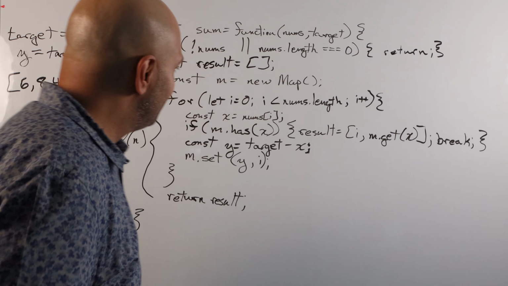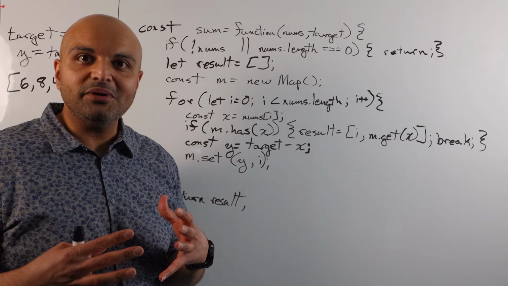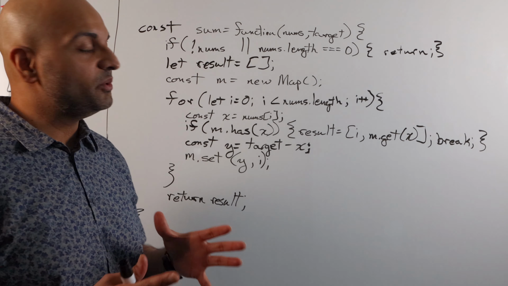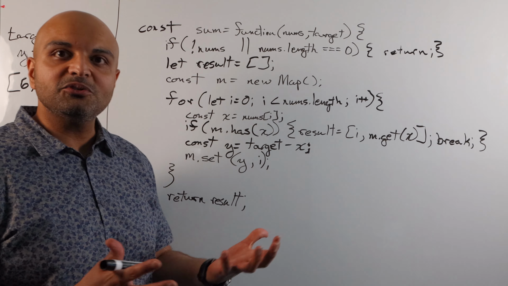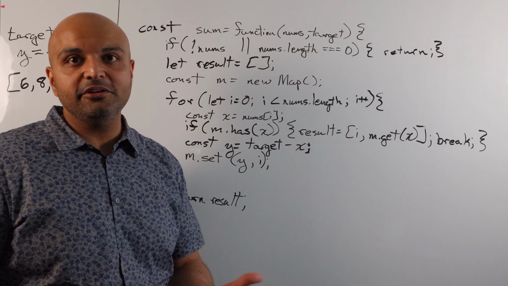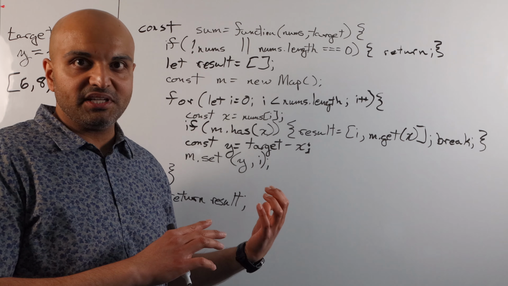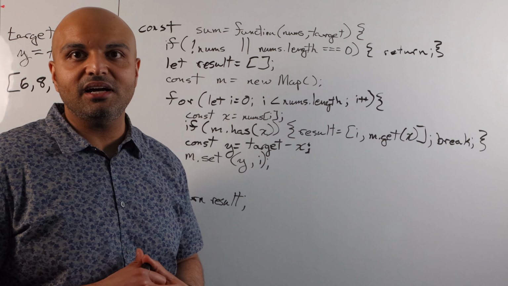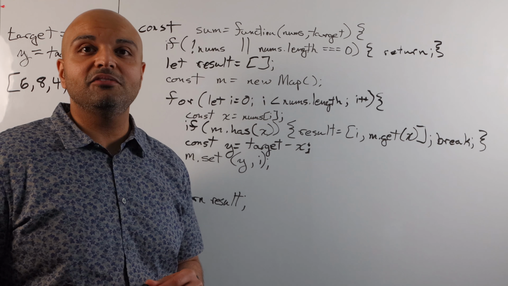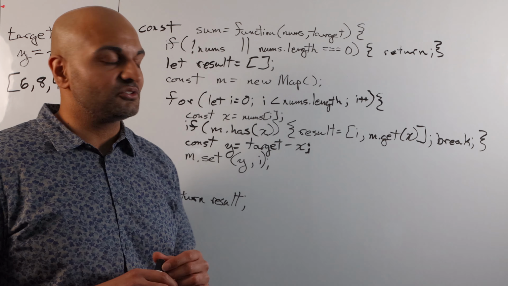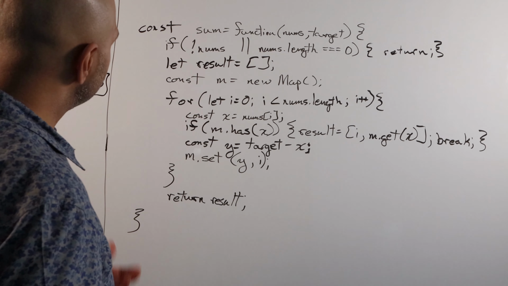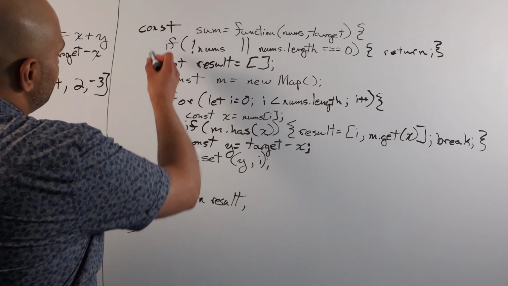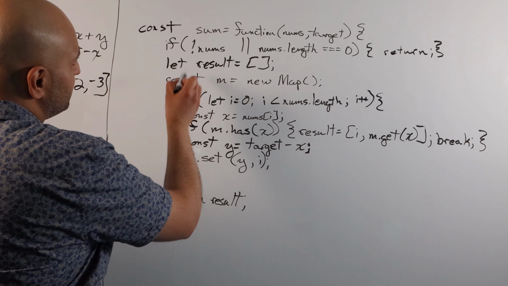All right, now that we're done with the code, the next step is analyzing this code for its runtime complexity. Typically, an interviewer is going to say, great, you've put together this code, now tell me what the runtime of this code is. They're going to be looking for a big O notation answer. So as we look at this, this is constant time, this is constant time, this is constant time.